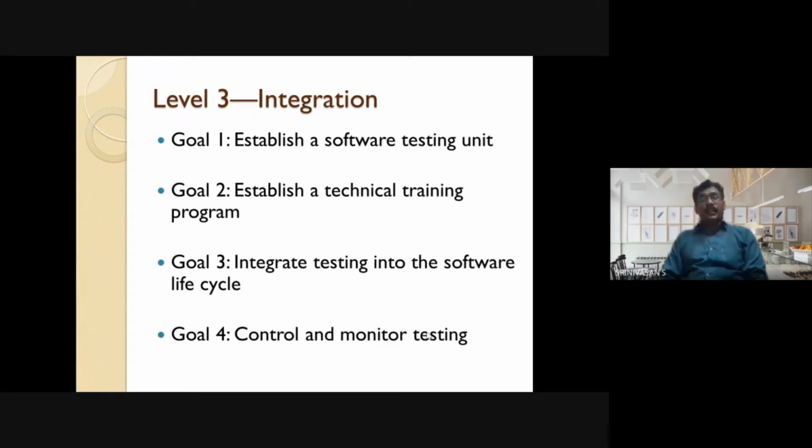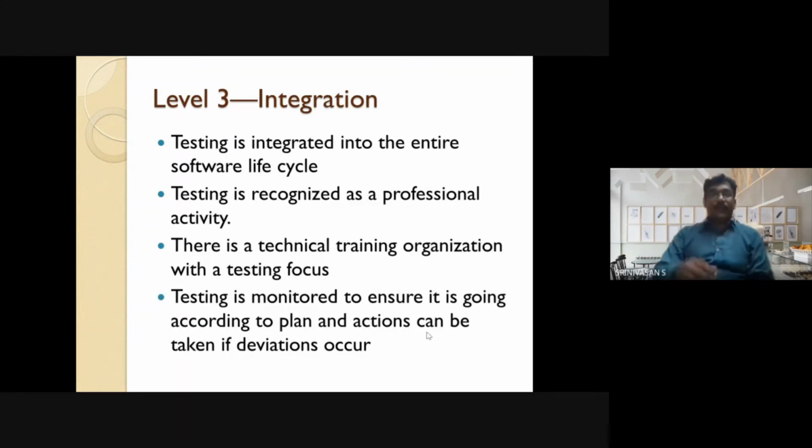The third level is integration. In the integration level, companies set 4 goals. They are establish a software testing unit, establish a technical training program, integrate testing into the software lifecycle, control and monitor testing.